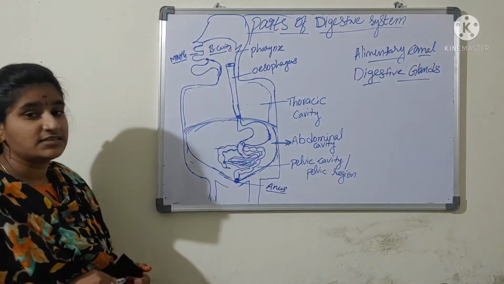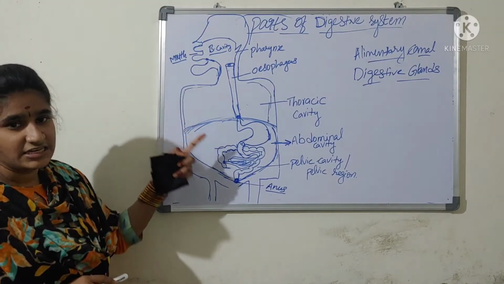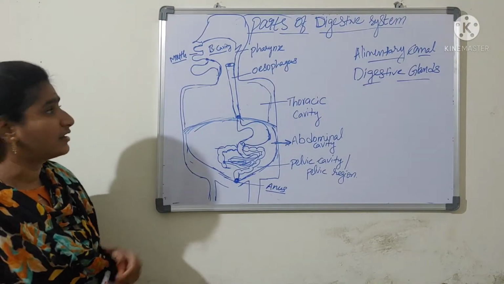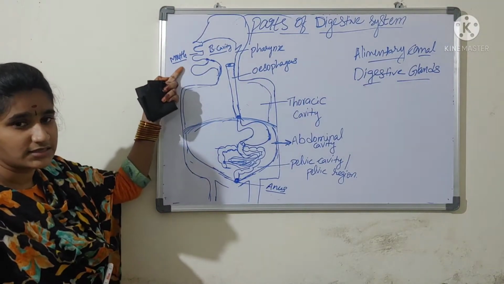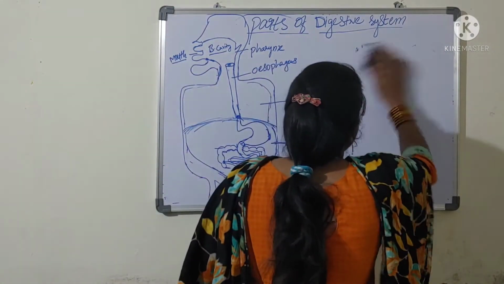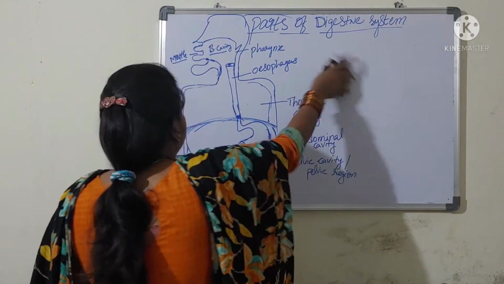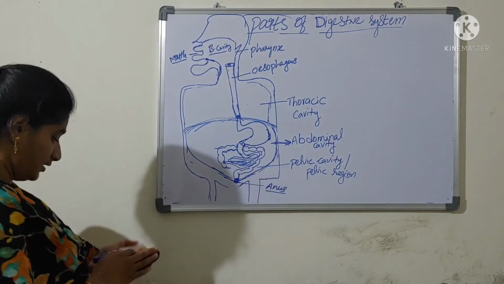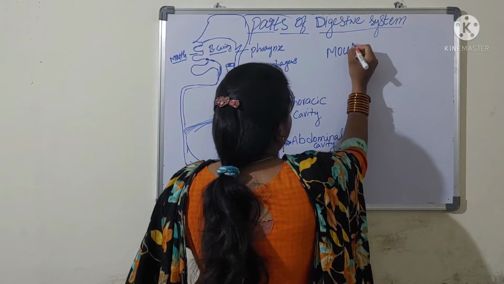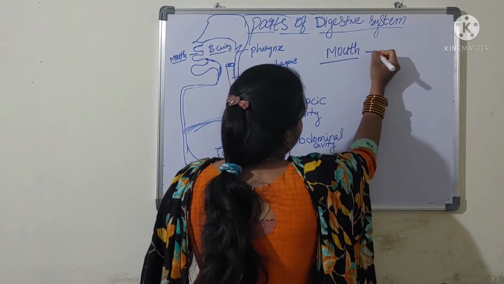Now let us discuss each and every part of the alimentary canal in detail. We will start with the mouth, and then go on to the remaining parts. Mouth is the first part of the alimentary canal.